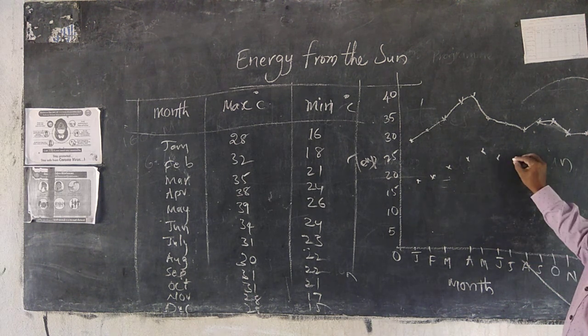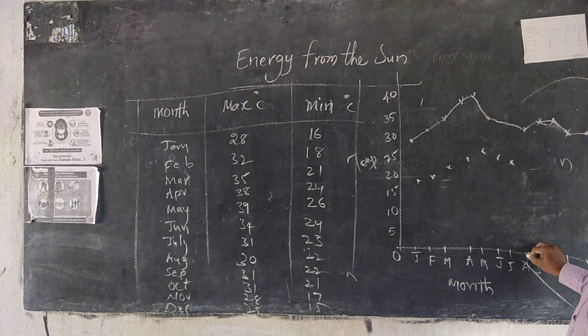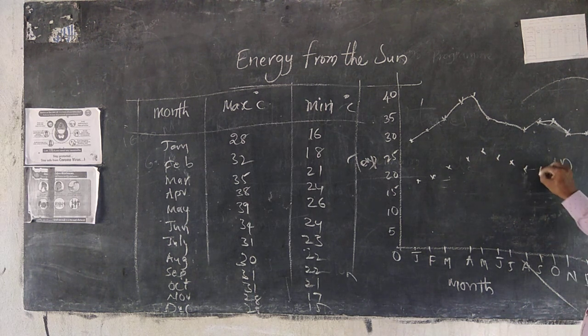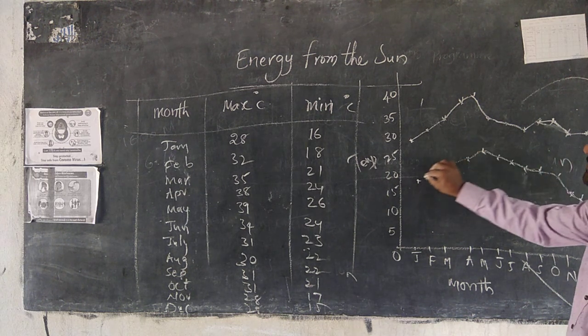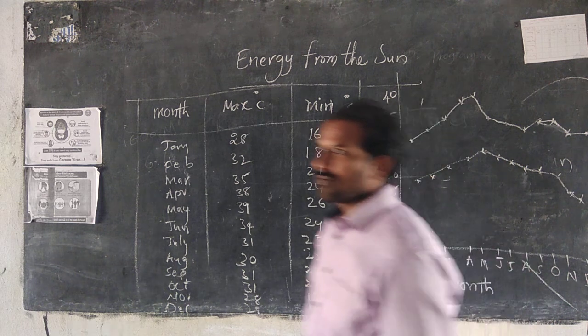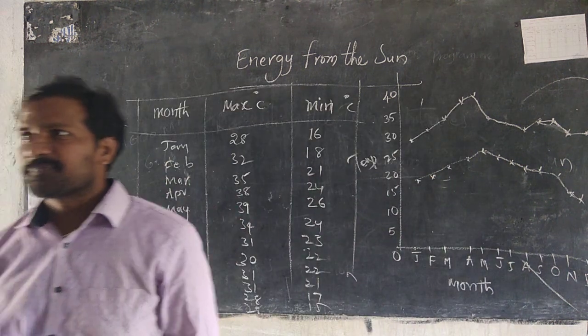July 23. August 22. September, okay, October 21. November 17. December 15. So we connected all these points. This is the graph.